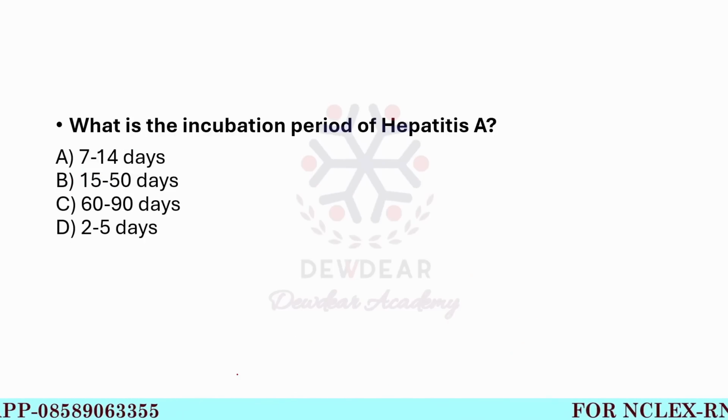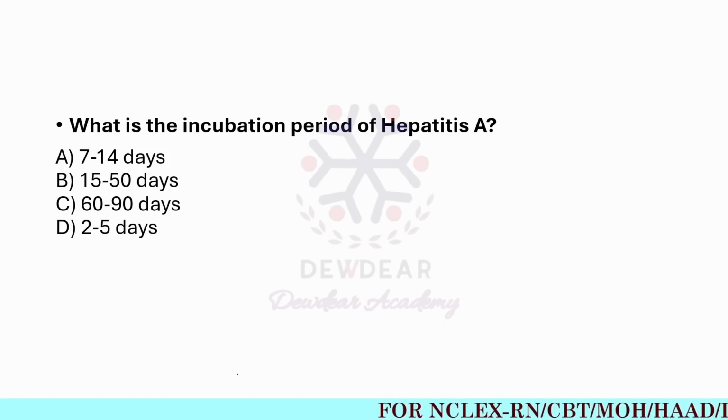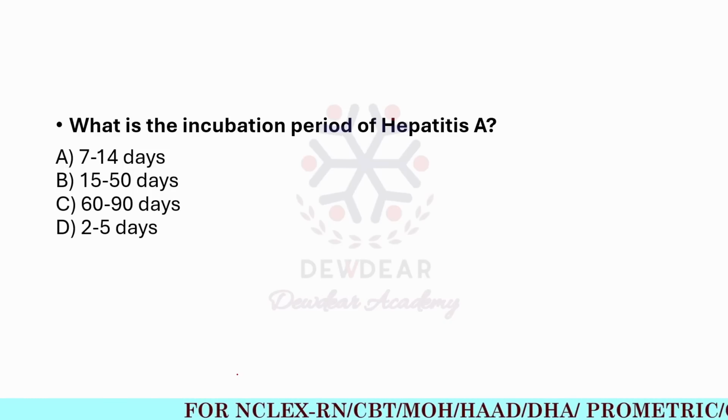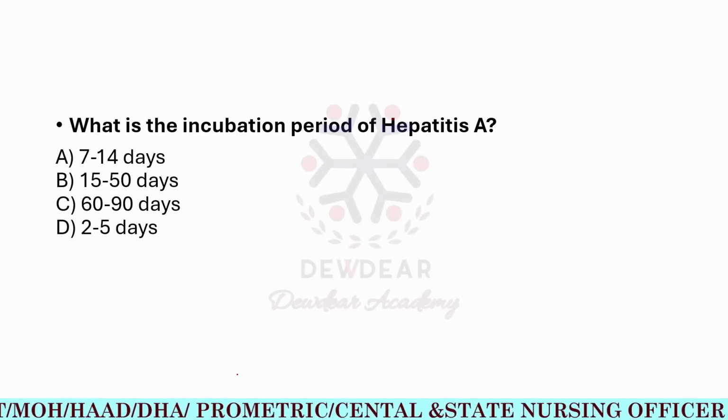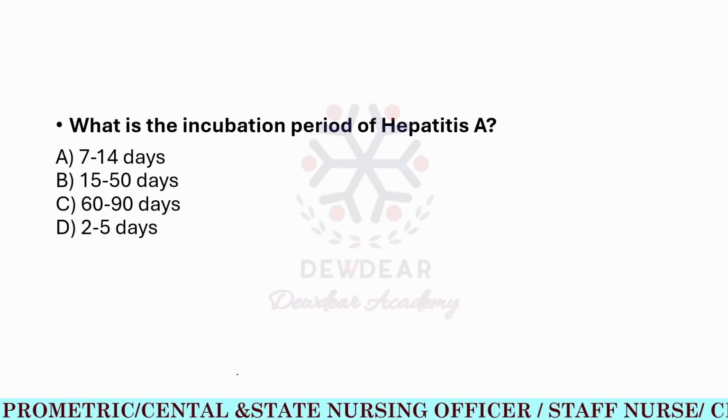Then the second question is, what is the incubation period of hepatitis A? Options are 7 to 14 days, 15 to 50 days, 60 to 90 days, 2 to 5 days.